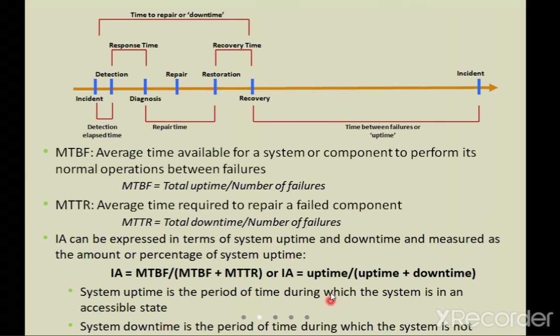So in short, uptime is the time it has been working or is accessible for me, and downtime is the time period in which the system is not performing any operations. So this is the time it has been working divided by the uptime plus the downtime. These are the mathematical expressions being used.